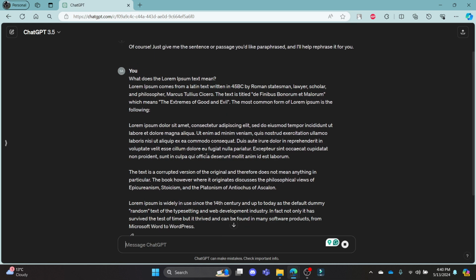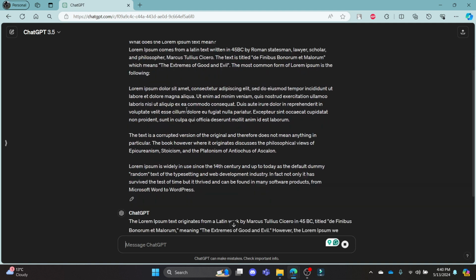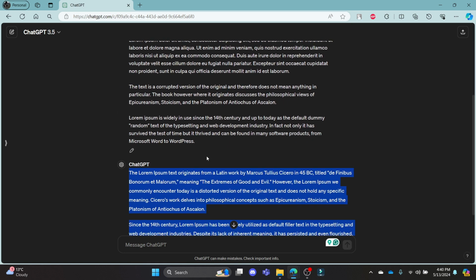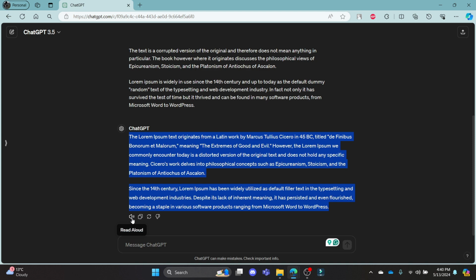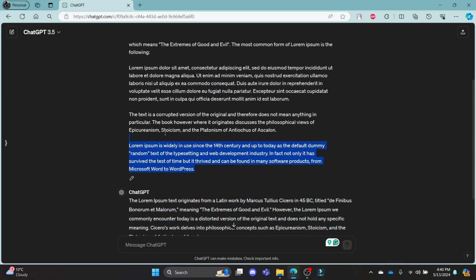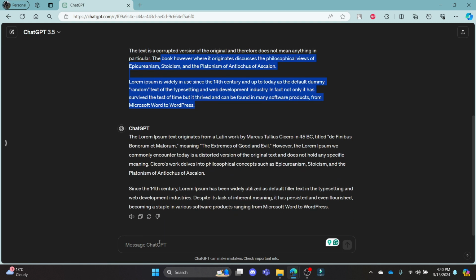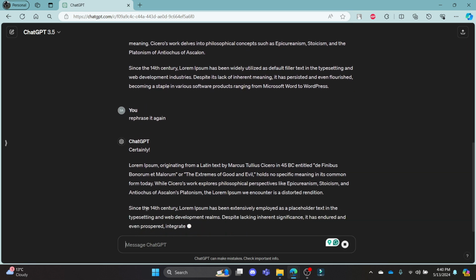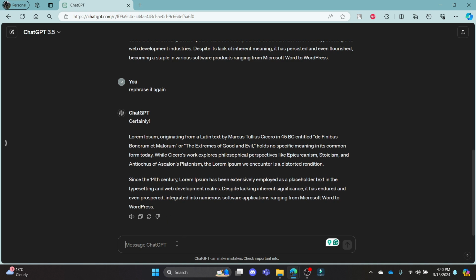You can see that it will paraphrase the text which you have provided. You can see in a while all of this has been turned into this. So it is summarized and paraphrased. Now if you don't like it, you can see the option where you can copy this again and paste it here and retry. So if you don't want that, just go ahead and write down, rephrase it again. And you can see that it will start rephrasing it and it will look a bit better.